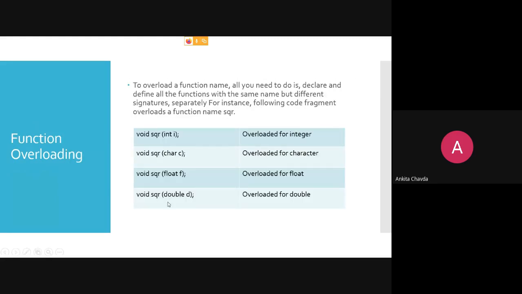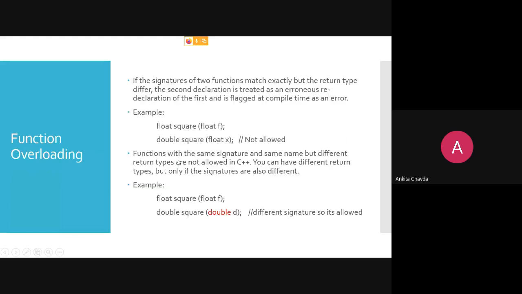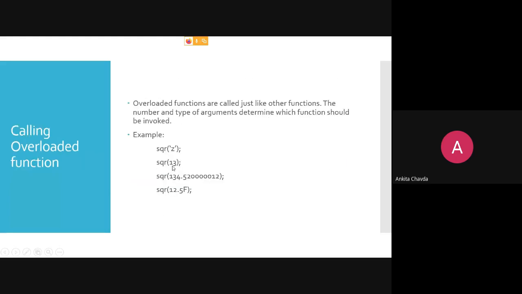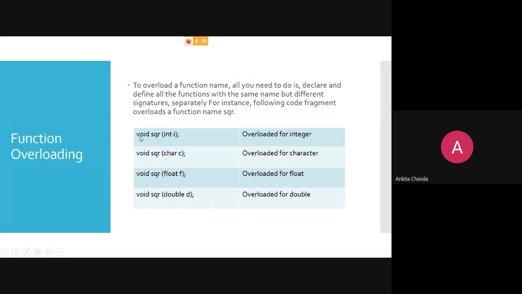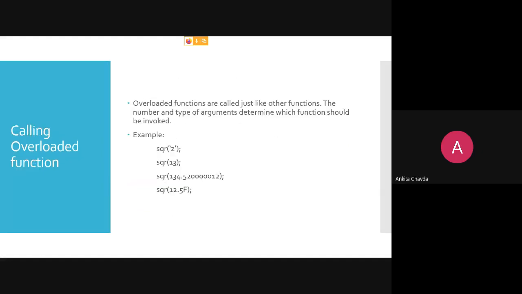This second one, because among these four functions the compiler will match. Okay, here is the character one, so this second function will be called. Second time I'm having sqr of 13. So 13 will be treated as an integer number, so at that time this first function will be called.